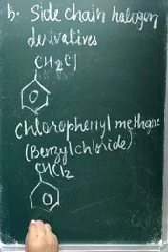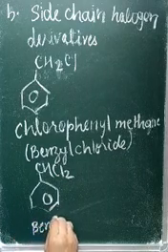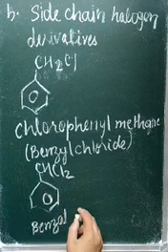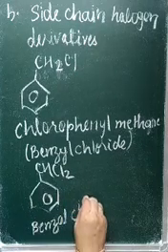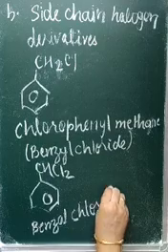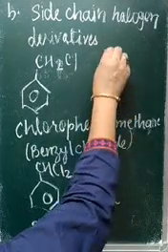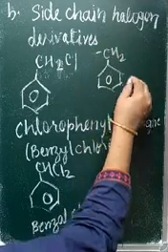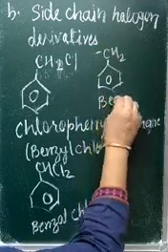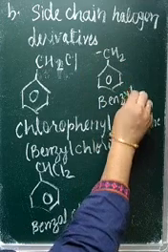Now the common name will be different. You all know that in 11th class you have studied that such groups are benzyl. This is the benzyl radical, primary benzyl.